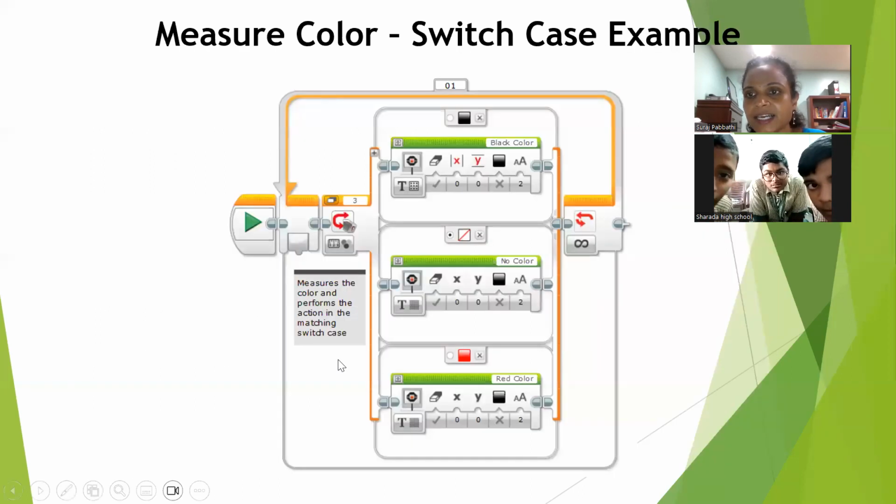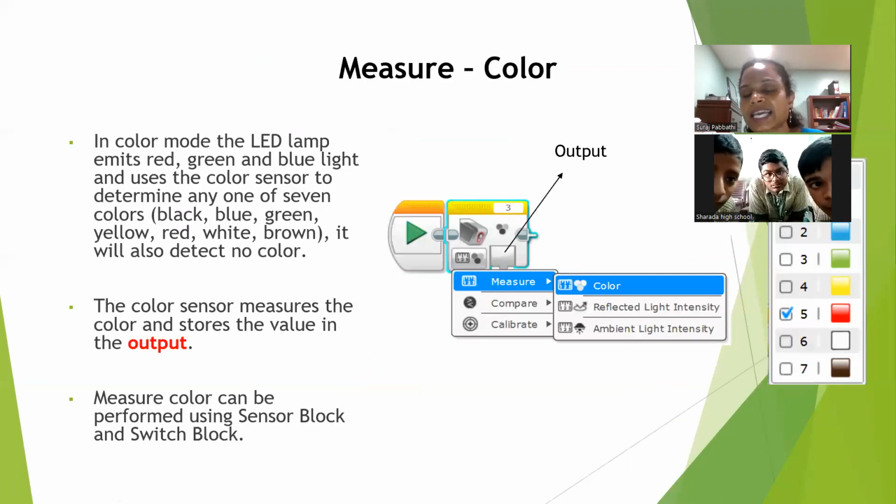Then next class we will understand what compare is. But for the measure color, we'll give you homework in the same Google Classroom. Probably I'll create a new classroom. I will share what you have to do in the program. You have to send me the code and you have to send me the video recording. Remember? Okay, ma'am.